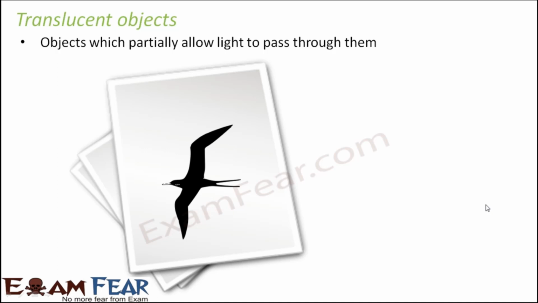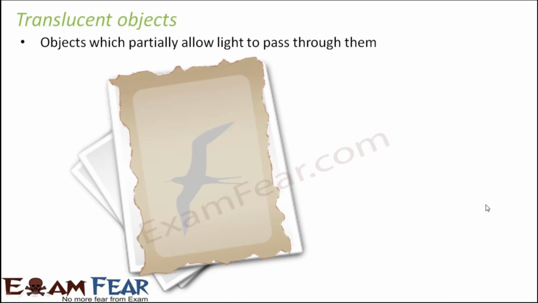Now, an example of a translucent object would be a butter paper or a cellophane paper. These kinds of papers are not completely transparent like plastic. But when you put that paper over the sheet, you are still able to see that image of the bird, but it has become hazy. It became unclear. So light is able to pass through this paper, but it does not reach completely to the image. That is why you are not able to see the image clearly. Only some portion of the light is able to reach the bird. That is why you are able to see only an unclear image of the bird.